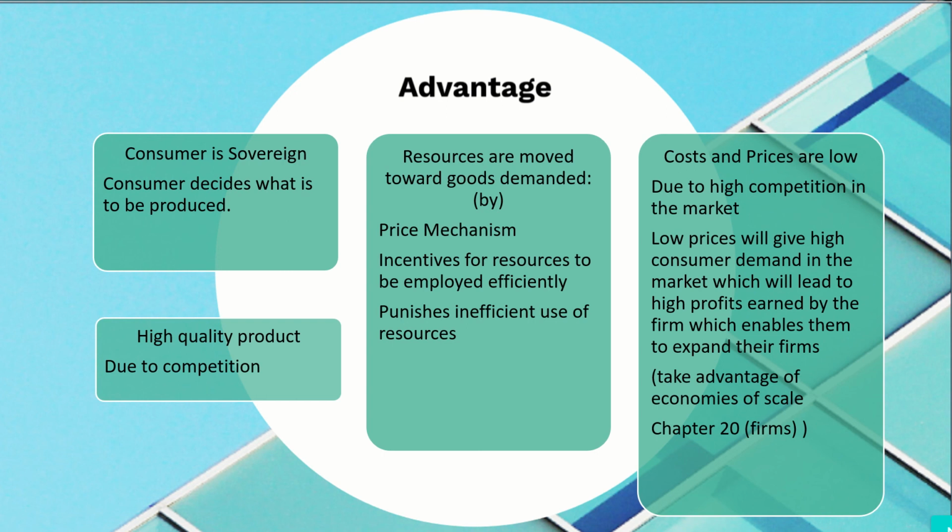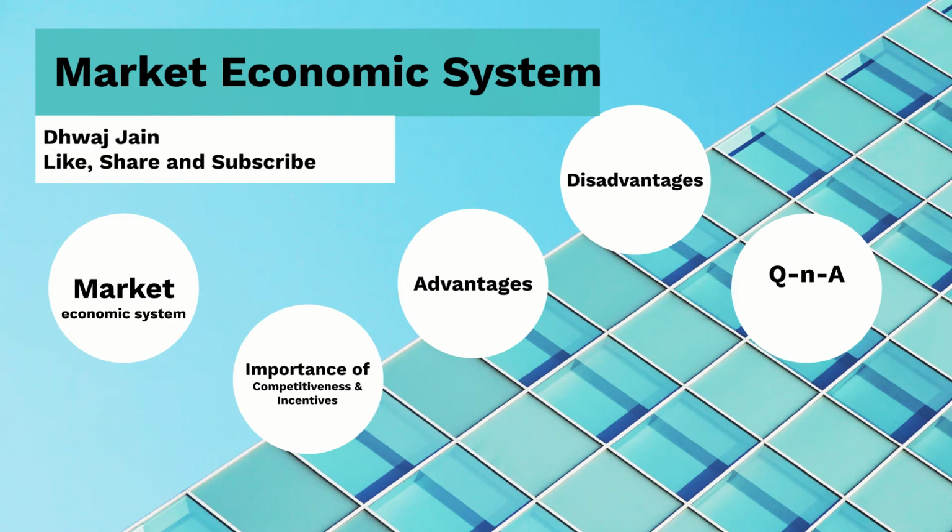Costs and prices are low due to high competition in the market. Low prices will give high consumer demand in the market, which will lead to high profits earned by the firm, which enables them to expand their firms and take advantage of economies of scale. Economies of scale basically is from chapter 20, so wait for that video.